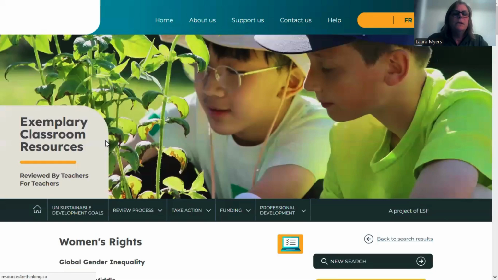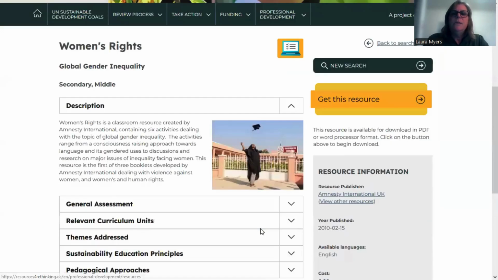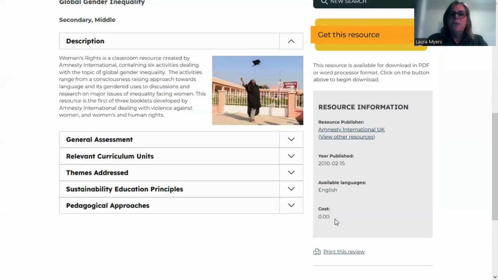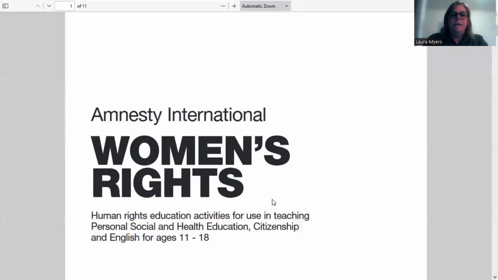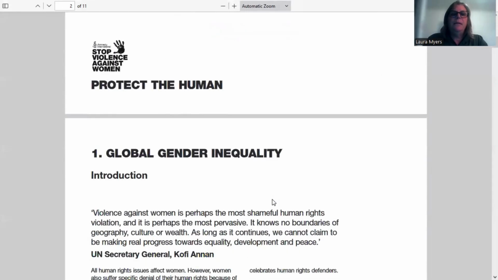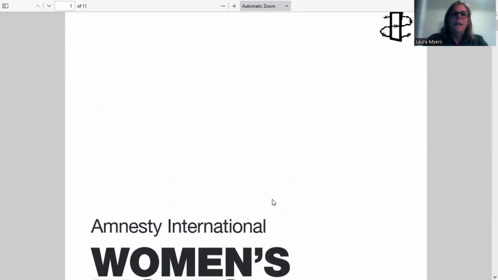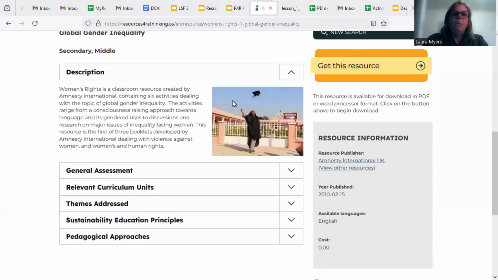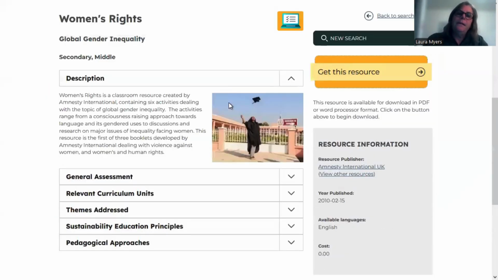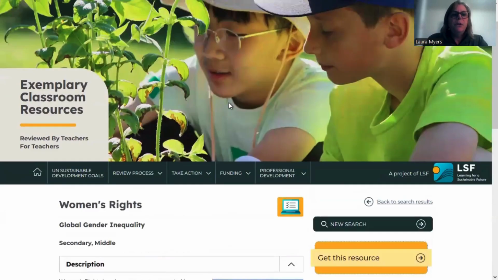was this Women's Rights. So I'll just show you how this works. This came from Amnesty International. You can see that it's free. And to get the resource, I just have to click Get This Resource, and it will open up and tell you how you want to save it. If I want to open it with Firefox, I'm just going to do that. Or you can save it, and this is the PDF of the lesson plan called Women's Rights. So you'll see that finding something takes a little bit of time sometimes, but I'll show you what to do.